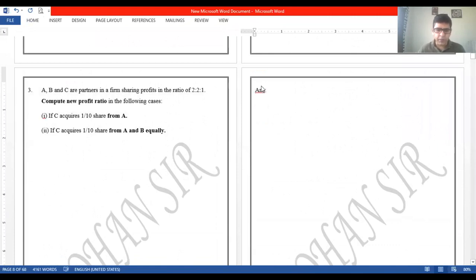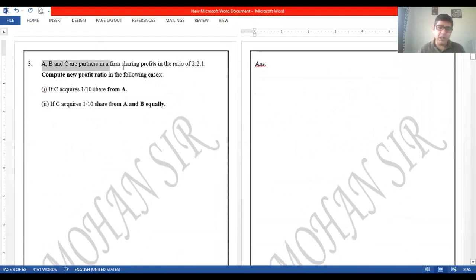Okay, this is again a very important sum. A, B, C are partners of a firm sharing profits in the ratio of 2:1. In the last 2 sums, what was given? The old ratio was given, the new ratio was given. So it was so easy for us to calculate the sacrifice or the gain, right? But now the old ratio is given and they are asking us to find the new ratio.